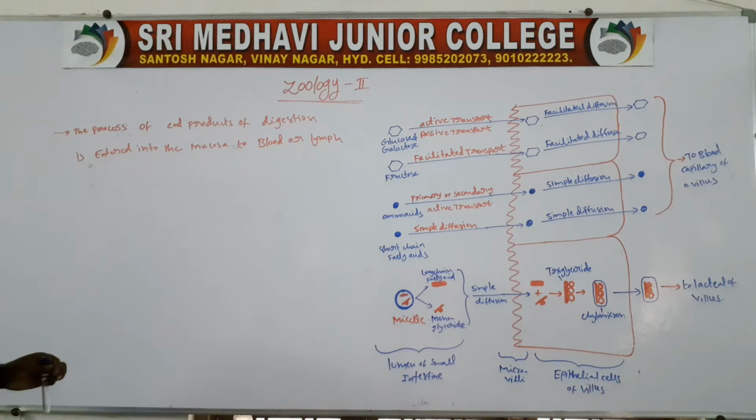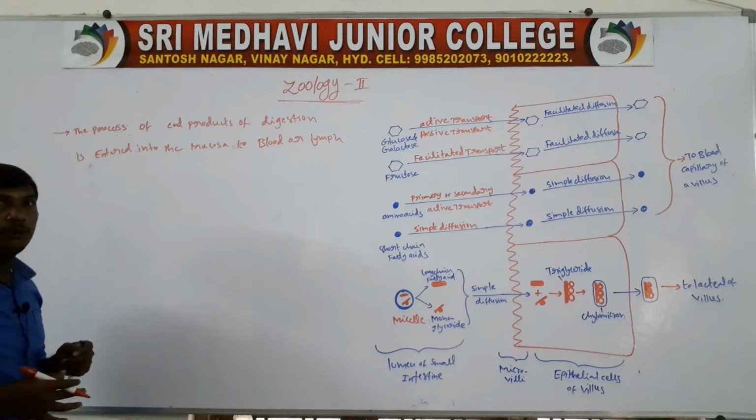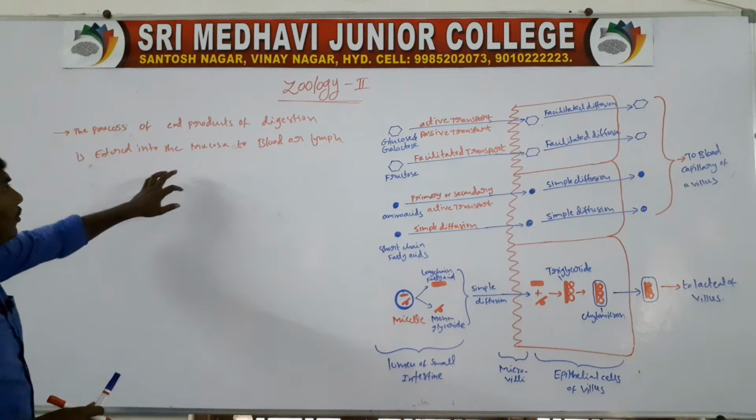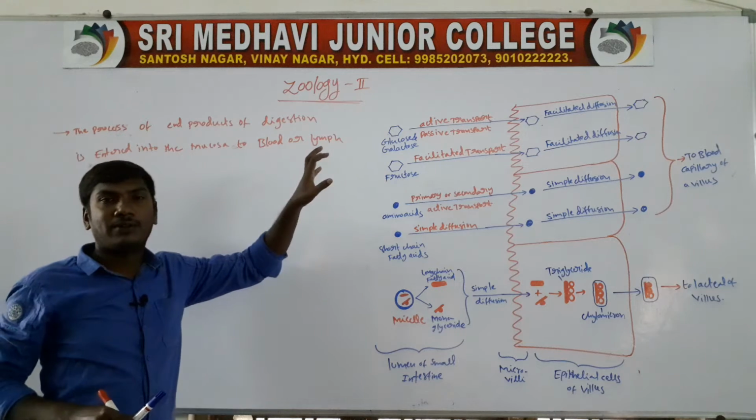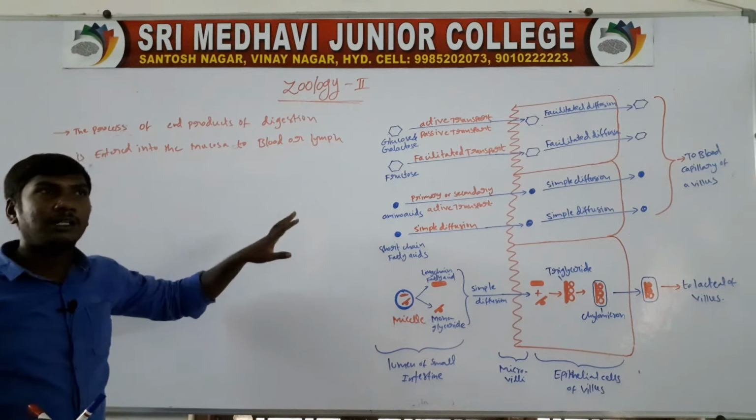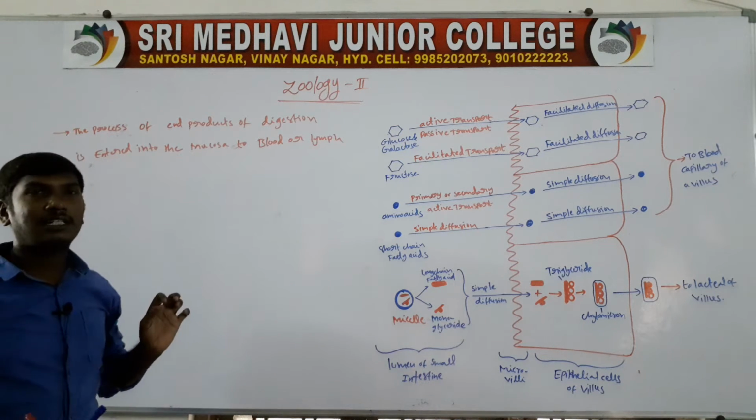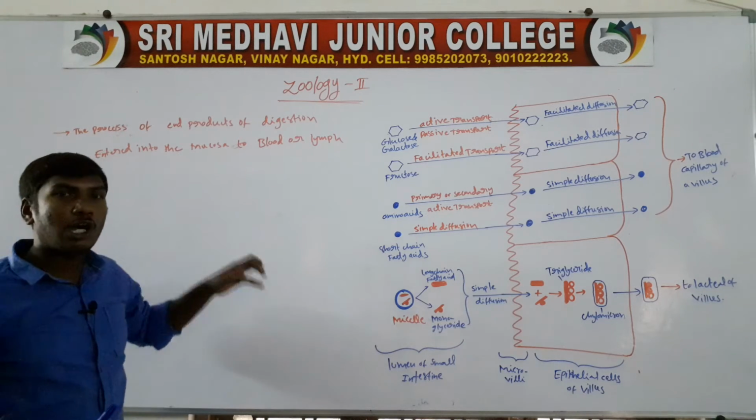Absorption means the end products of the digestion process enter the mucosa to blood or lymph. These enter the blood circulatory system or the lymph circulatory system. So this is called absorption.